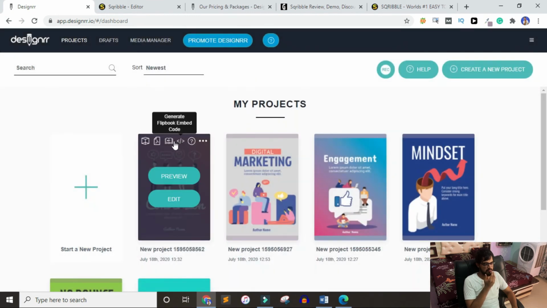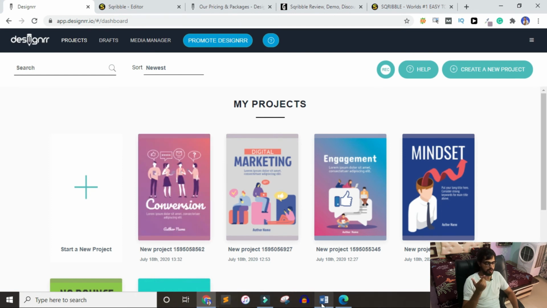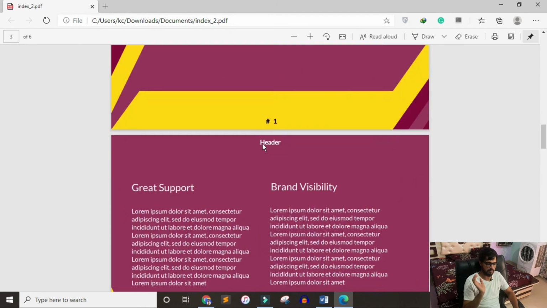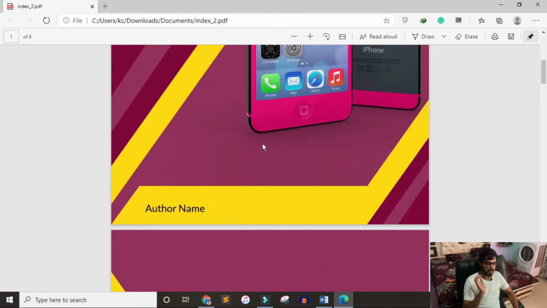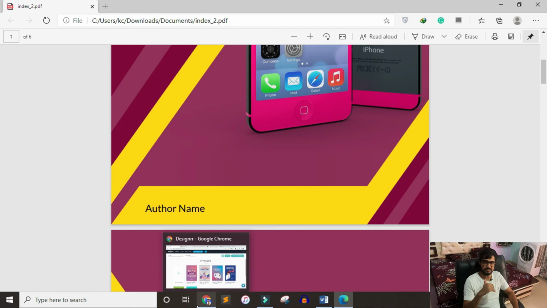So this is your flipbook, a book that goes side by side like a real book, but in the digital world. So let's come to the conclusion, which is better. See, if your main demand is templates, I told you that the templates in Scrabble are really amazing, so then go with Scrabble. But if you want a lot of customization while editing, then go with the designer.